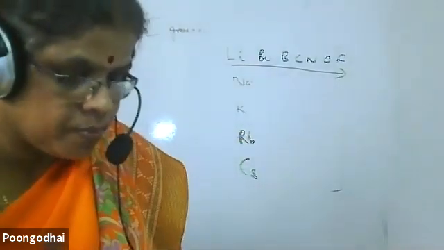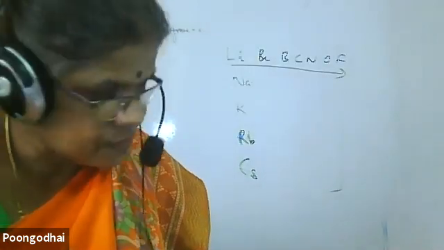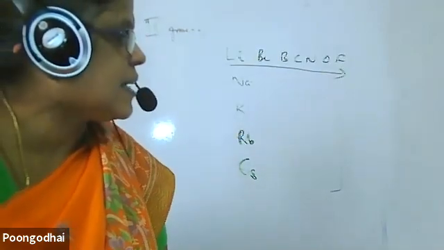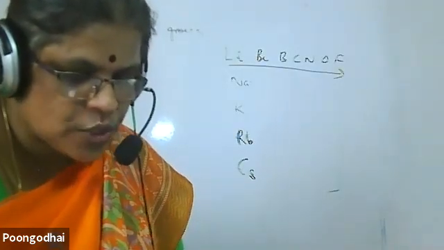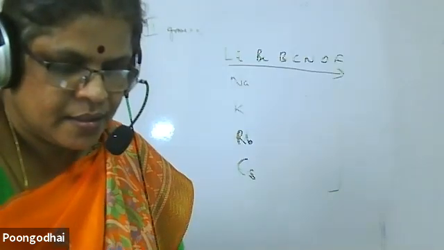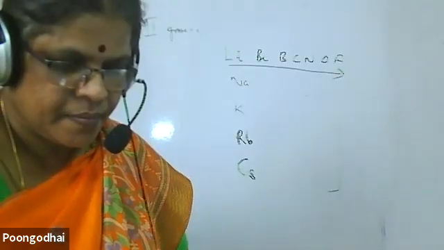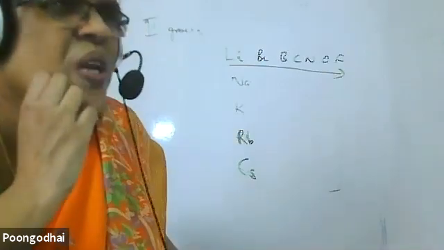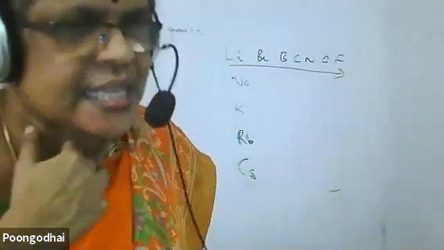So when I move down the group, what happens to the metallic character? Increases, ma'am. Justify. Because the effective nuclear charge decreases, ma'am. Effective nuclear charge decreases. So the tendency to lose electron increases. So metallic character increases down the group.